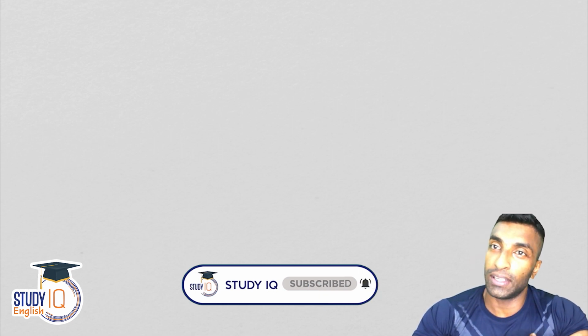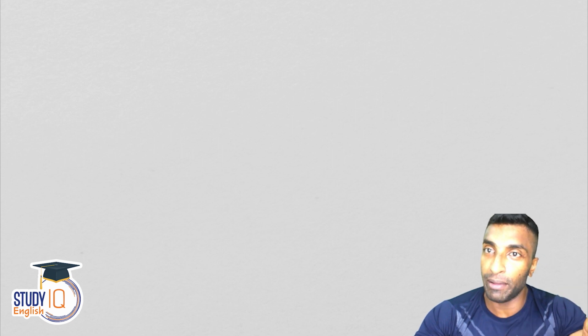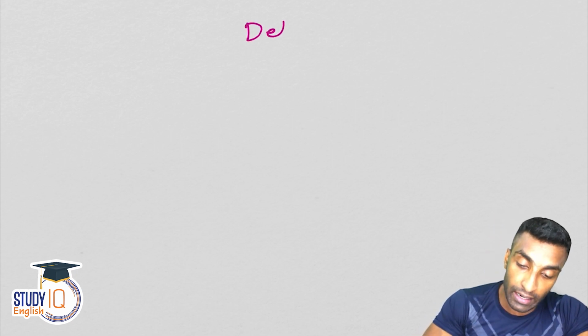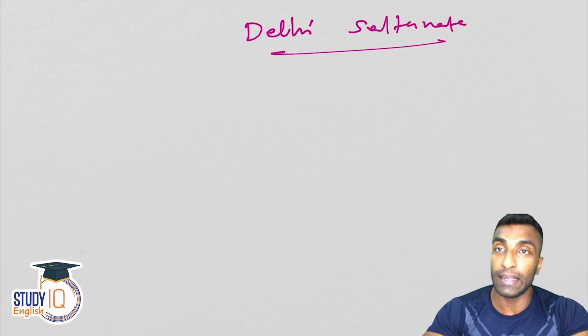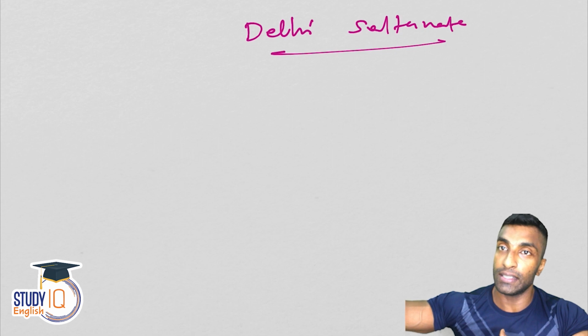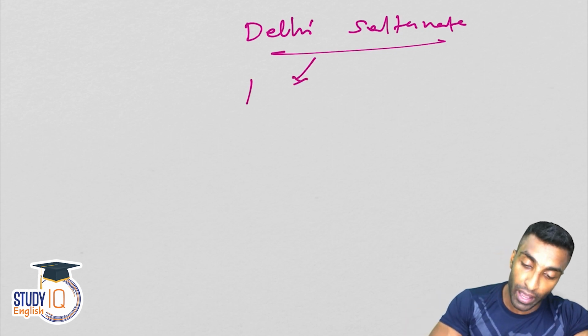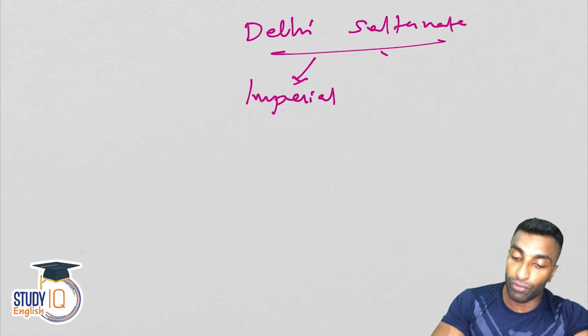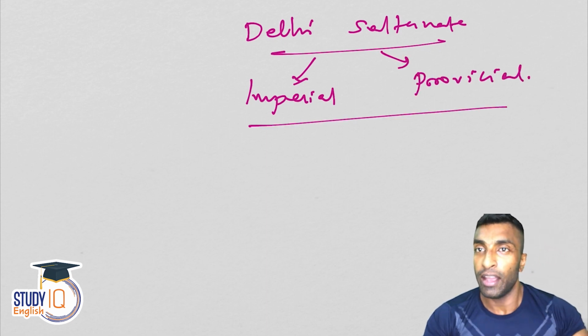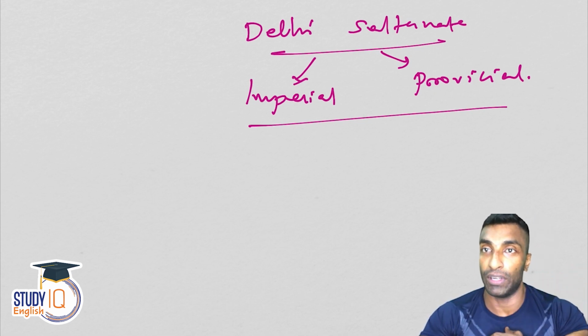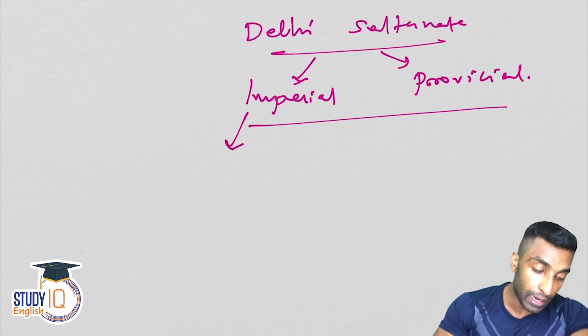In this session, we are going to discuss the Delhi Sultanate. We started off with architecture during medieval time, and we discussed the salient features of Indo-Islamic architecture in the previous session. Here I will be starting with the Delhi Sultanate. First we will discuss the imperial, and then the provincial. Once we are done with this, we will discuss Mughal, also imperial and provincial. So let's start with imperial.